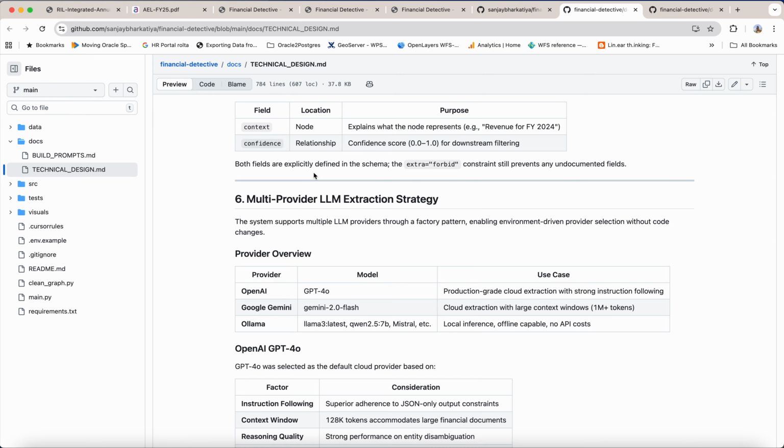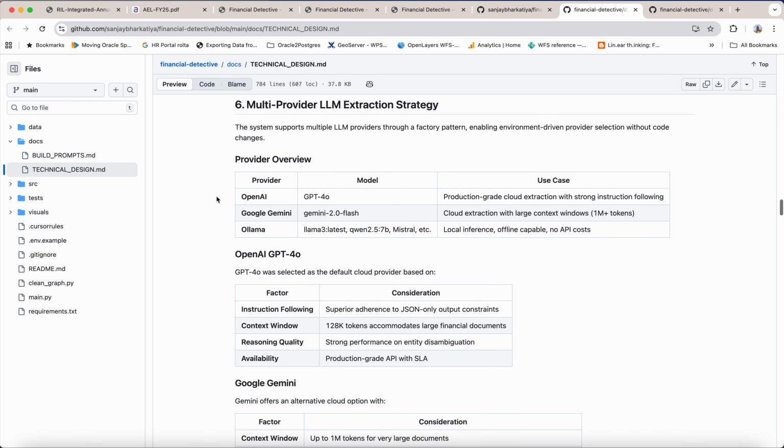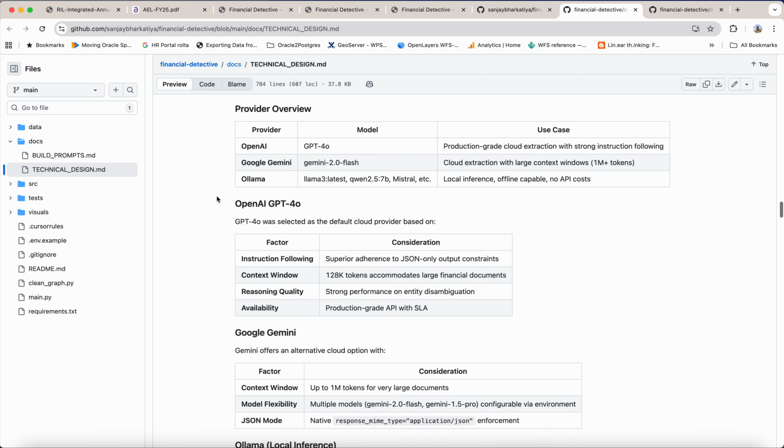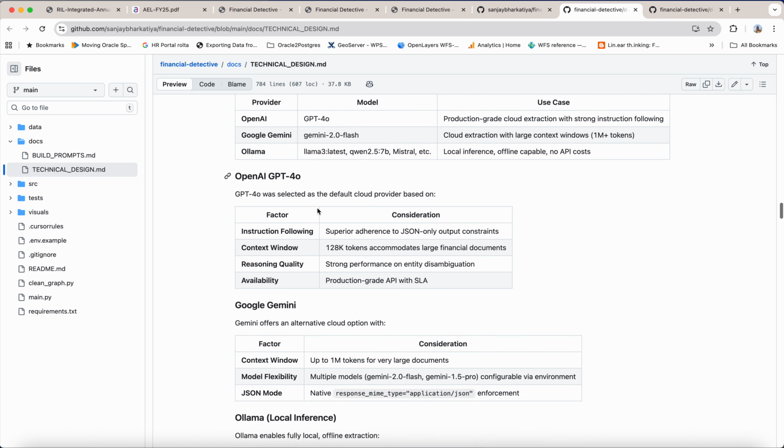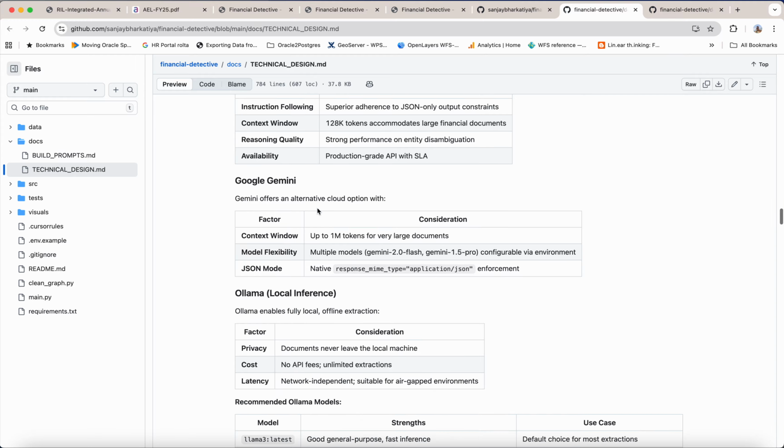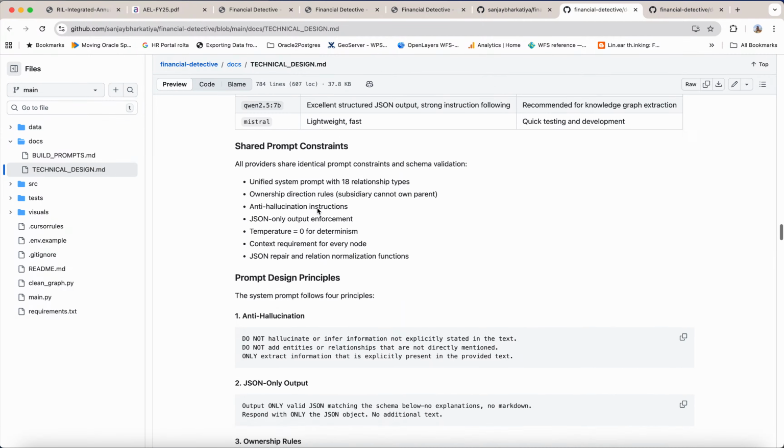Both fields are explicitly defined in the schema. The extra forbid constraints still prevent any undocumented fields. These are the documented provider models. Okay, I see, already explained.